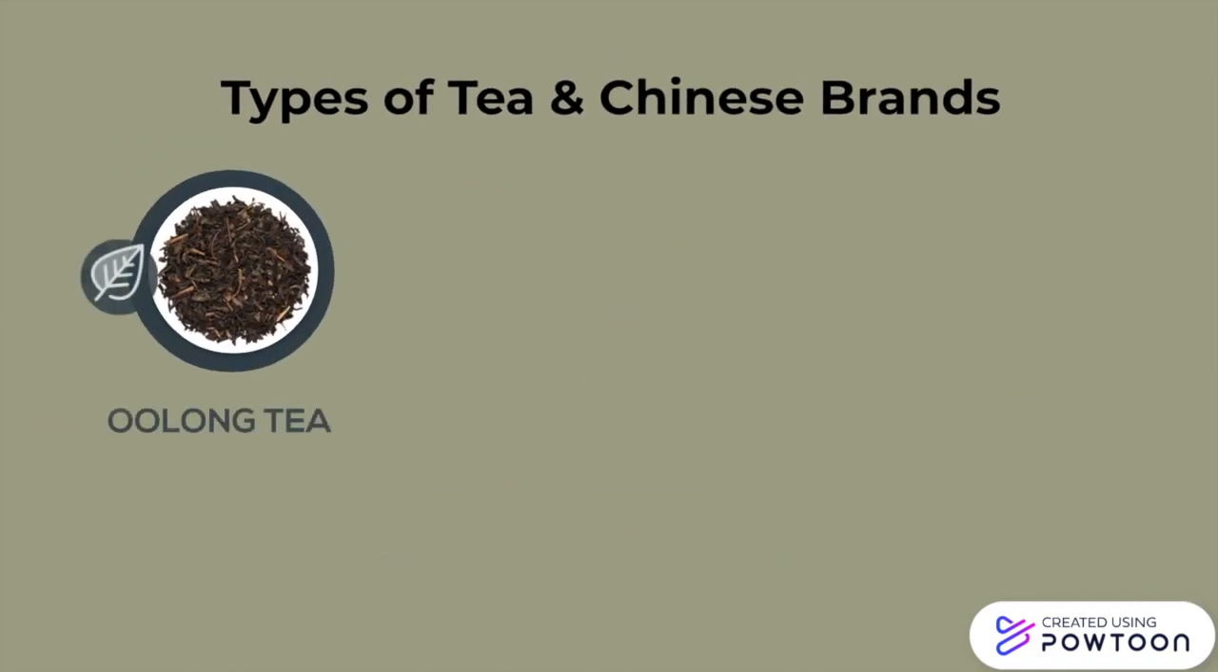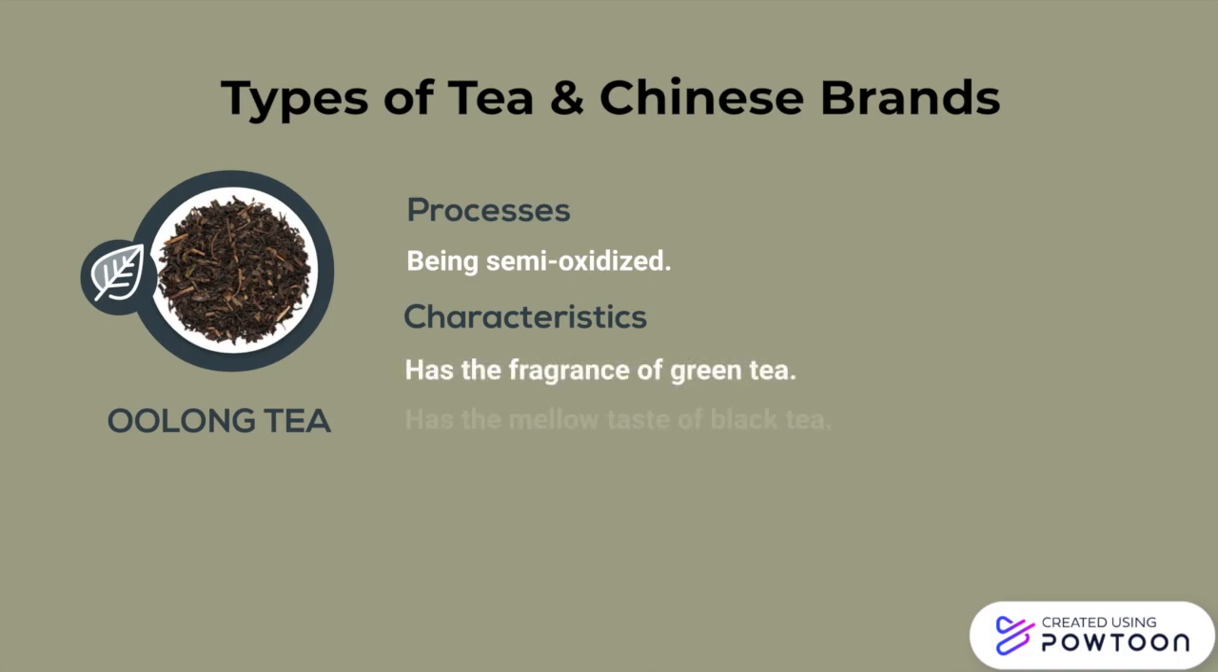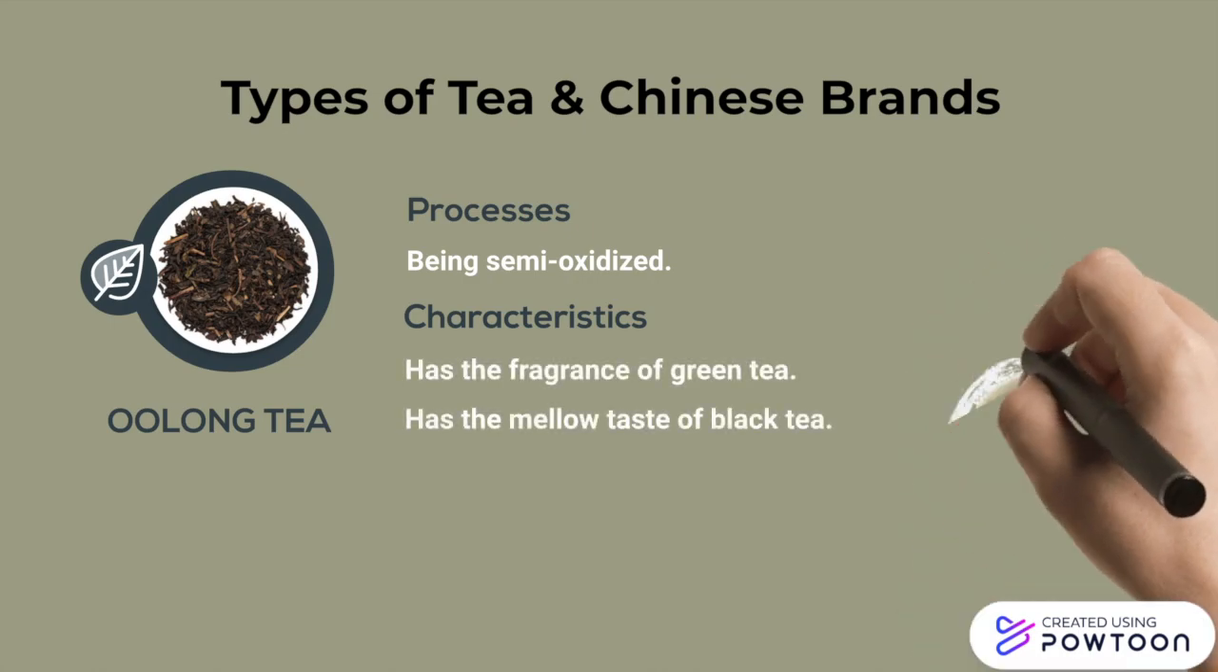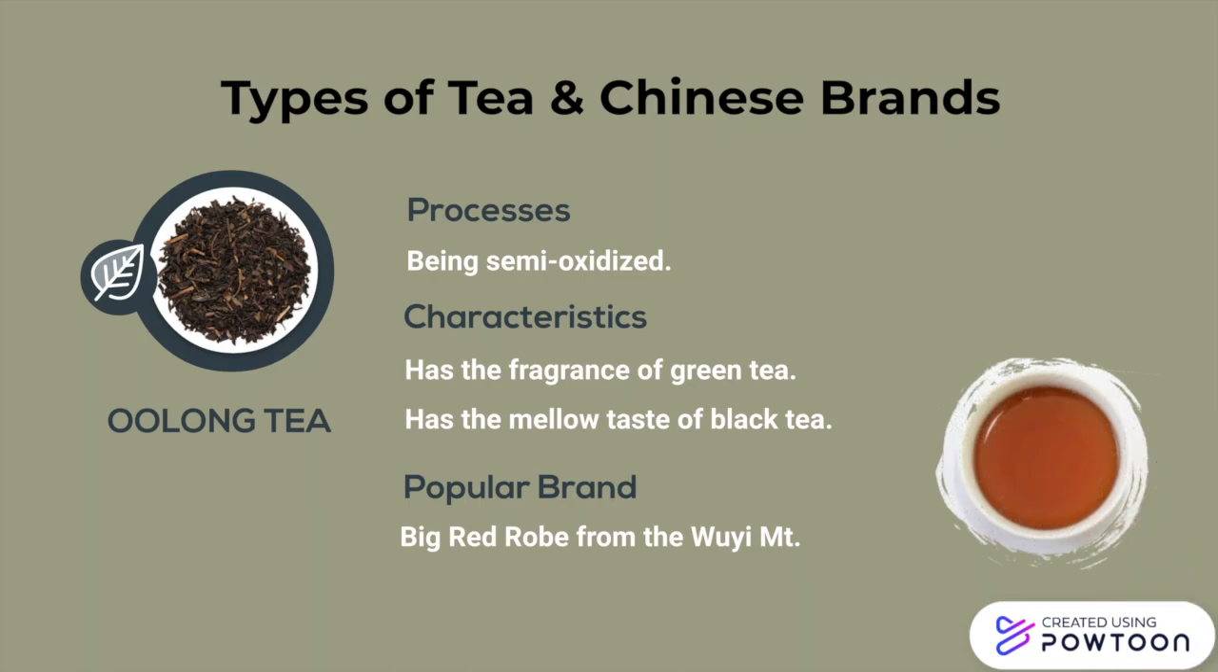Fourth is oolong tea. It falls somewhere in between green and black tea in terms of flavor, being semi-oxidized. It has the fragrance of green tea and the mellow taste of black tea. Big Red Robe from the Wuyi Mountains is one of the popular brands.